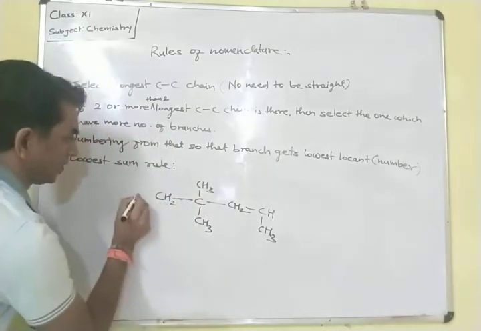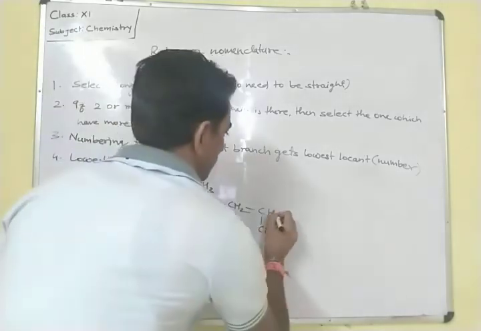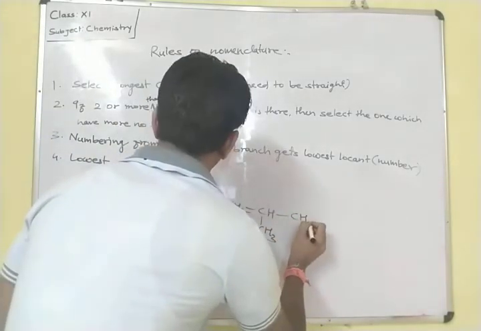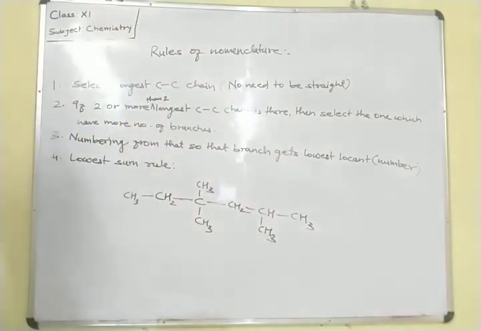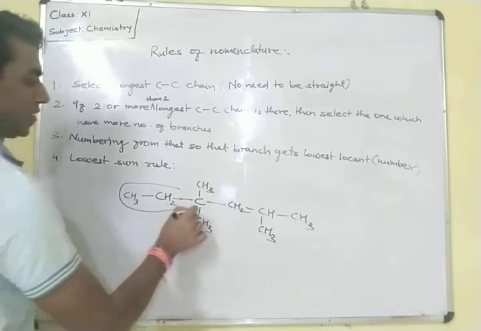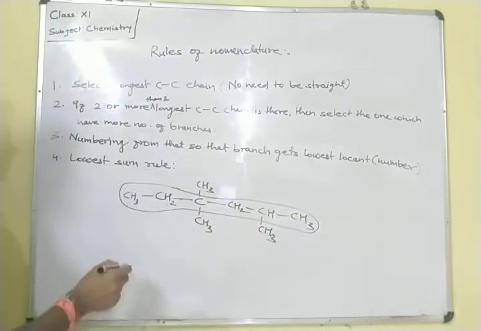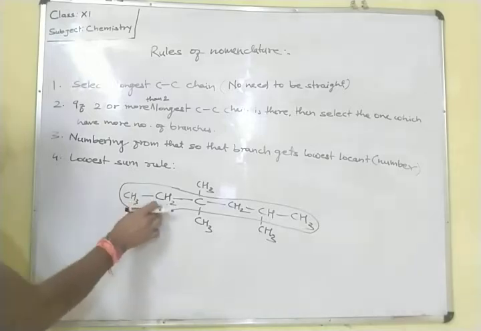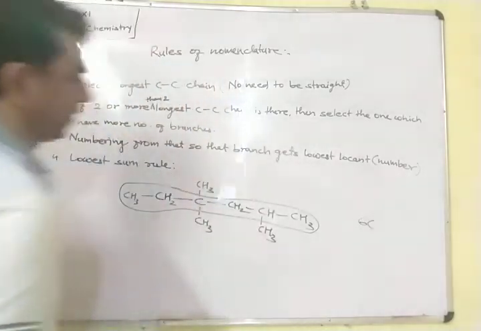Suppose this is CH2 and this is CH3, and this one CH3. Now first we have to select the longest carbon chain. It is already visible that this will be the longest carbon chain. How many carbons? 1, 2, 3, 4, 5, 6. 6 carbons are there.